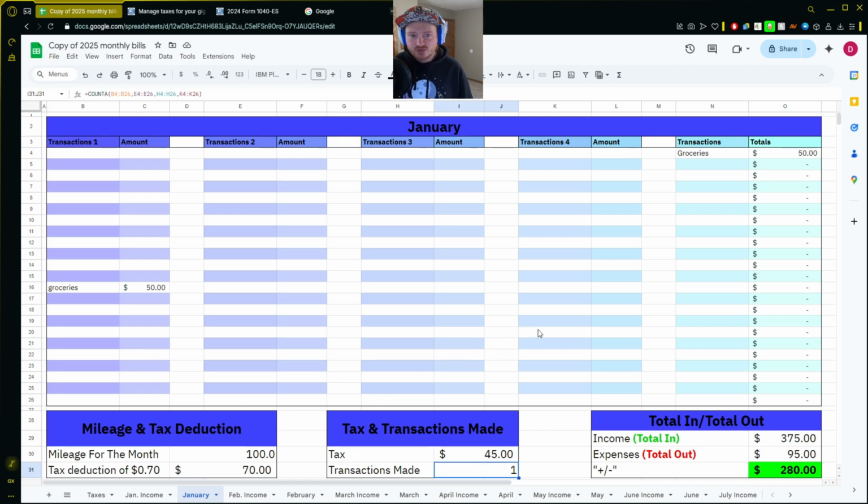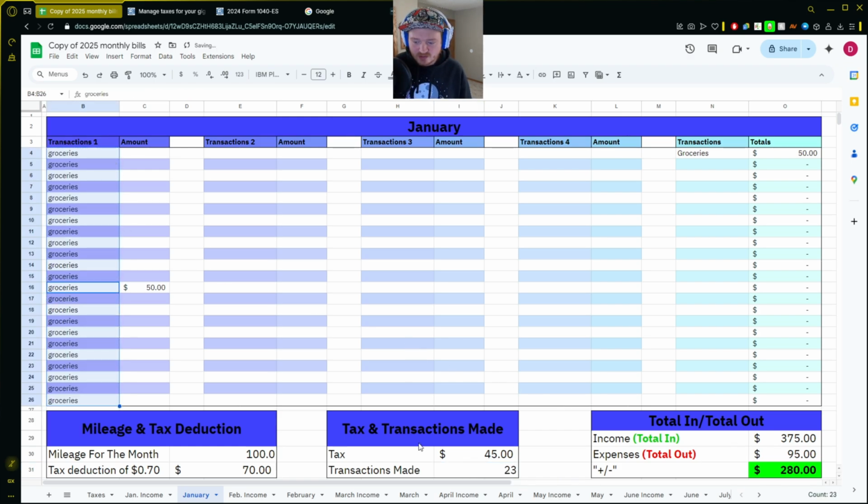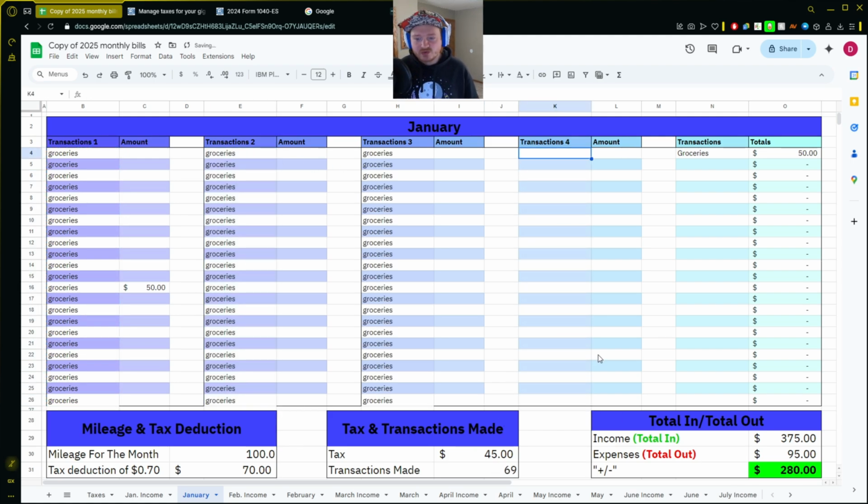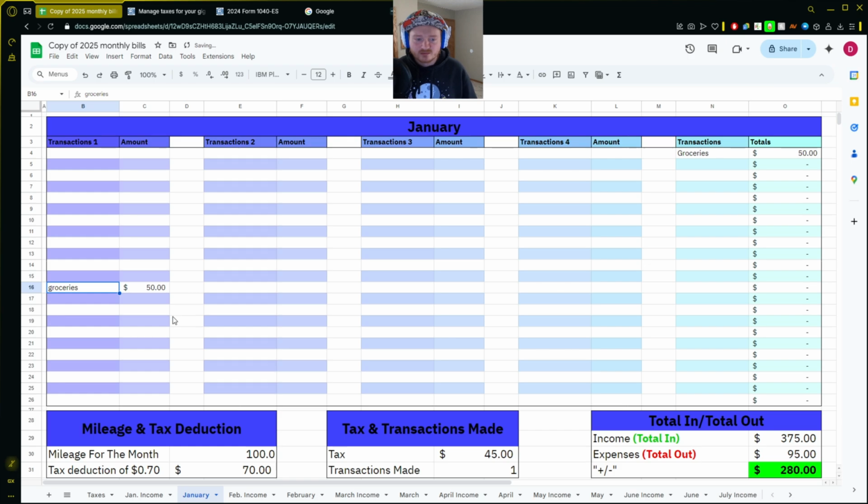If you do want this and you think you're going to do a lot, I think this holds 96 transactions. How many is this? 23, 46, what is that? 89. Oh, I guess it holds like 100. So if you need more than that, oh no, sorry, it holds 92. So if you need more than 92 transactions, just let me know and I can try to make a bit of a bigger sheet for you. I just did this because it fits very nicely into the monitor here.